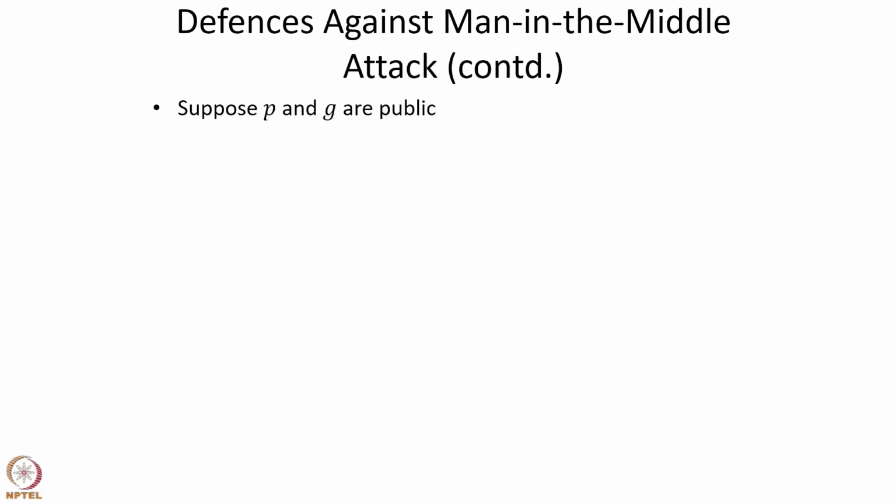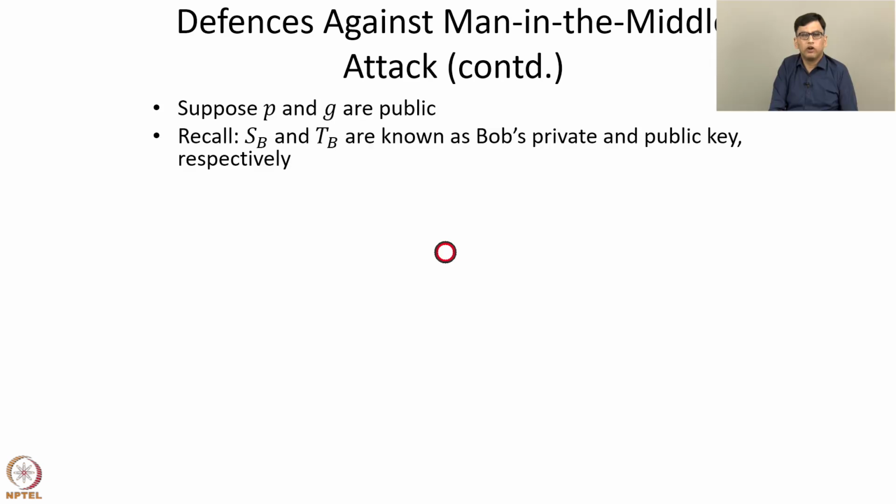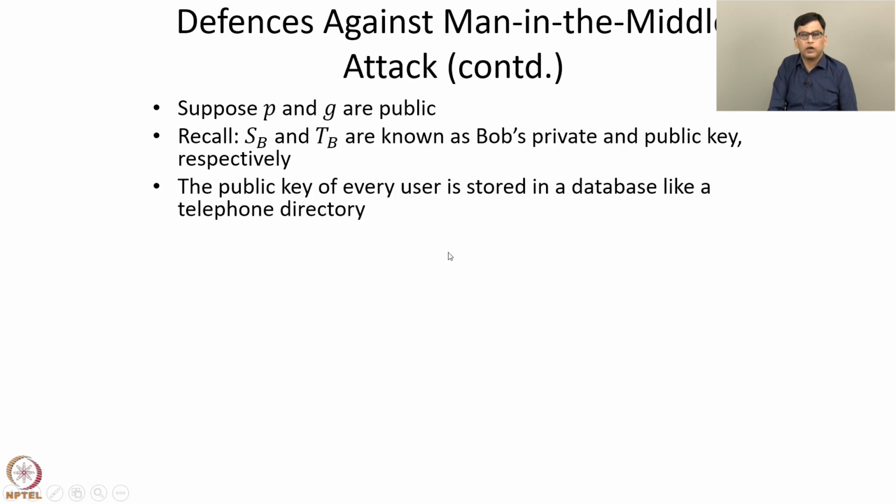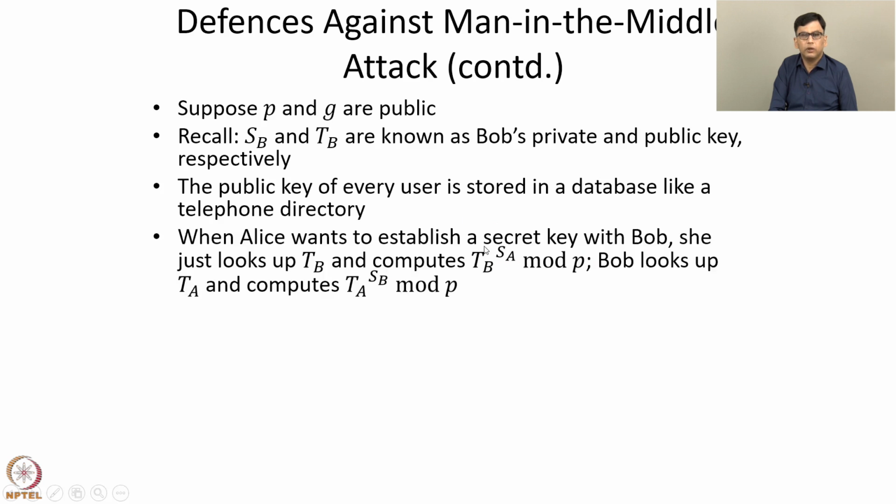Another possible scheme for defending against the man in the middle attack is the following. Suppose P and G are public. Recall that SB is Bob's private key and TB is Bob's public key. In this scheme, the public key of every user is stored in a database like a telephone directory. When Alice wants to establish a secret key with Bob, Bob does not have to send his public key to Alice.